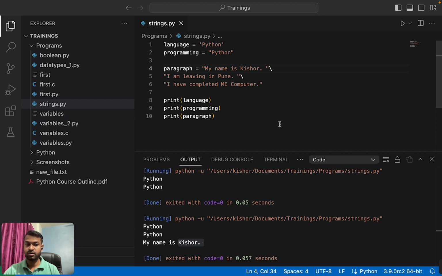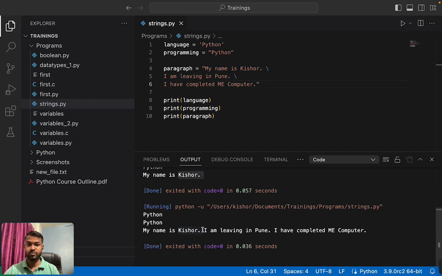And we can remove this quote. Started with single quote or double quote, but for a new line I will use a slash. Now print this paragraph. My name is Kishore. I am living in Pune. I have completed ME Computer. I hope this is clear to you.